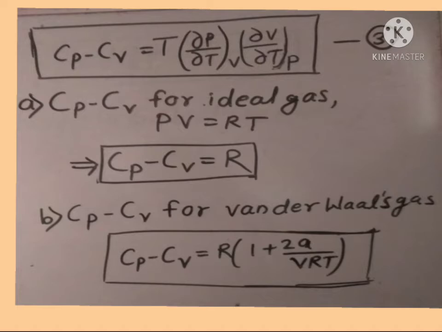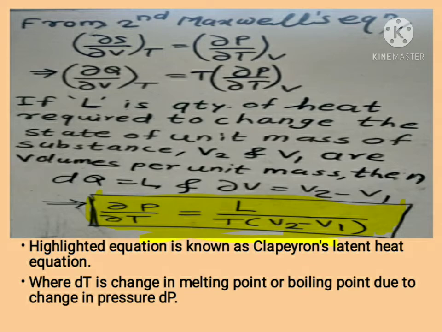For van der Waals gas, Cp − Cv is equal to R (1 + 2a/VRT), where a is the gas constant. Next, see latent heat equation,